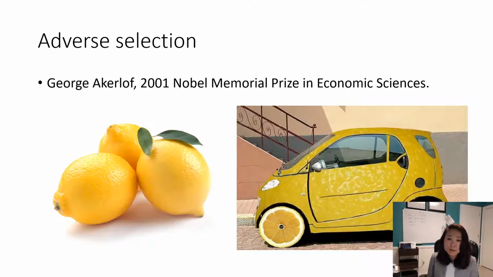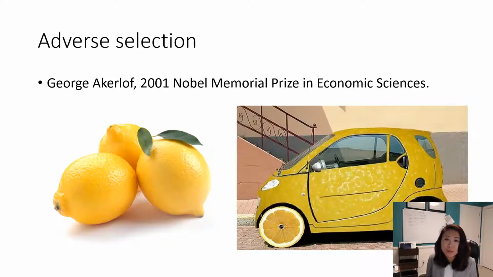So how does this theory relate to adverse selection? Think about the secondhand market. Just imagine there is no regulator. The only thing you do is go to the market to buy a secondhand vehicle. They can all look pretty because they can polish it and repaint it. But for the mechanical part of the car, sometimes you won't be able to see it until you drive for 1, 2, or 3 weeks. So what happens in this market is that it's a mixed product. Some products are peaches, some are lemons.